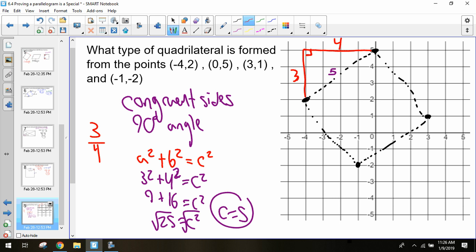So if we look again, this side is 3, this side is 4. So 3, 4, that should be the same. So this will also be a 5. That's 5. So one more time.